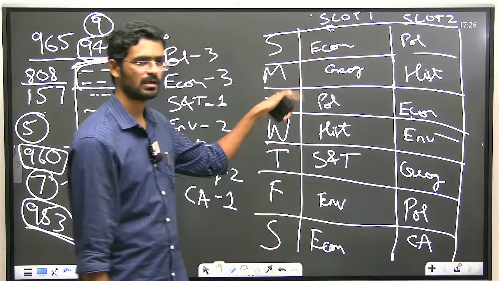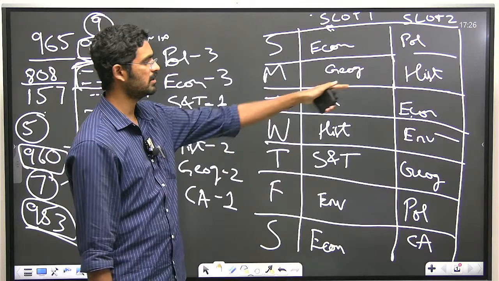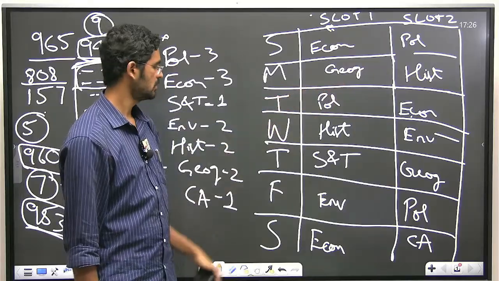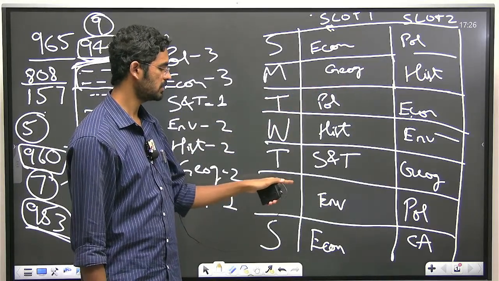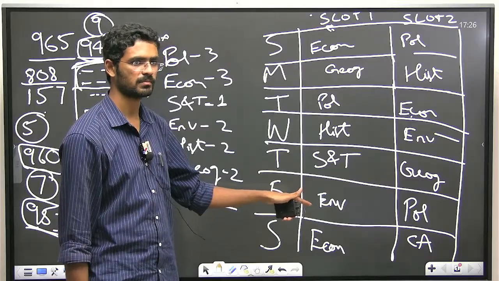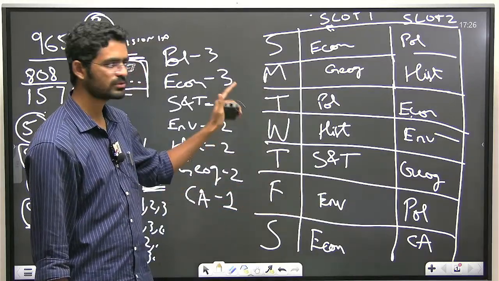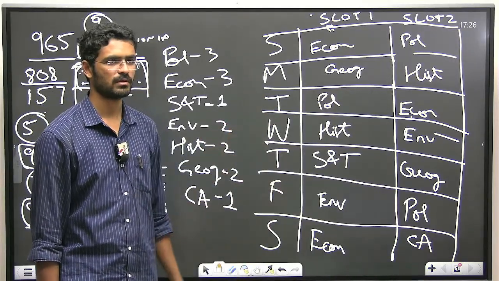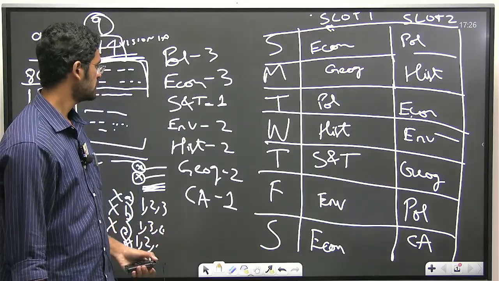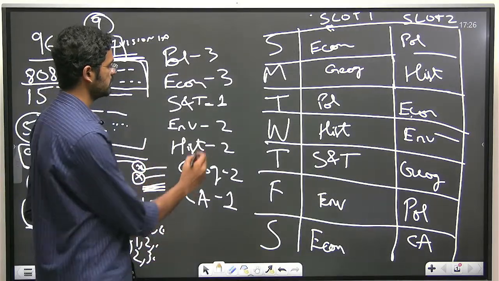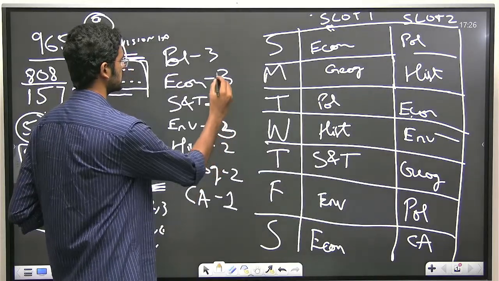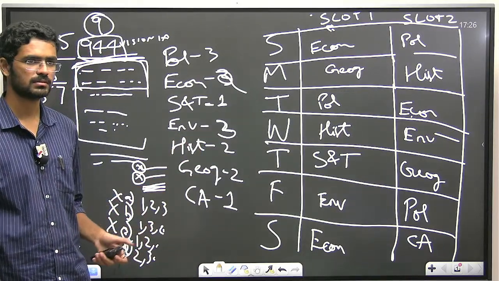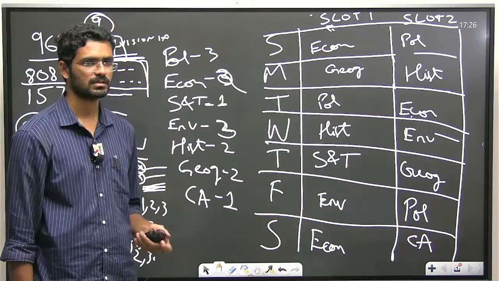So randomly I have allocated, for example, Monday evening slot, like in the night 9:30 to 1:30 period I will read history. On Friday evening, in the period from 4:30 to 8:30, I will read environment. So such slots are mostly like a weekly timetable. In this I used to do the revisions of all the subjects. If you feel that you face more difficulty in environment, you may allot 3 slots to environment by reducing 1 in economy. So you can tailor it to your needs. This was my strategy actually.